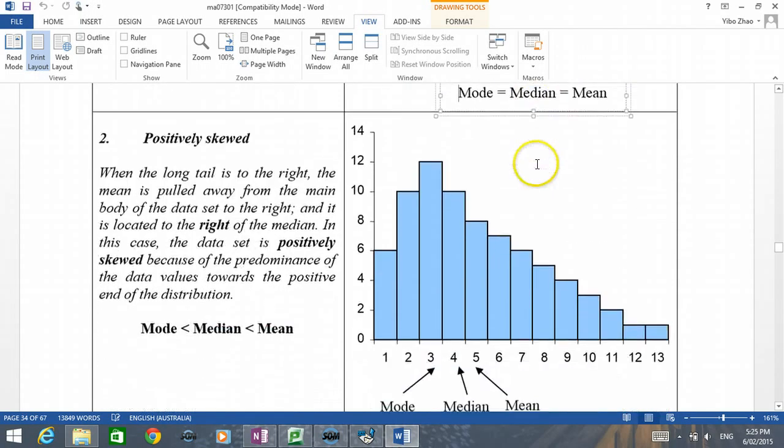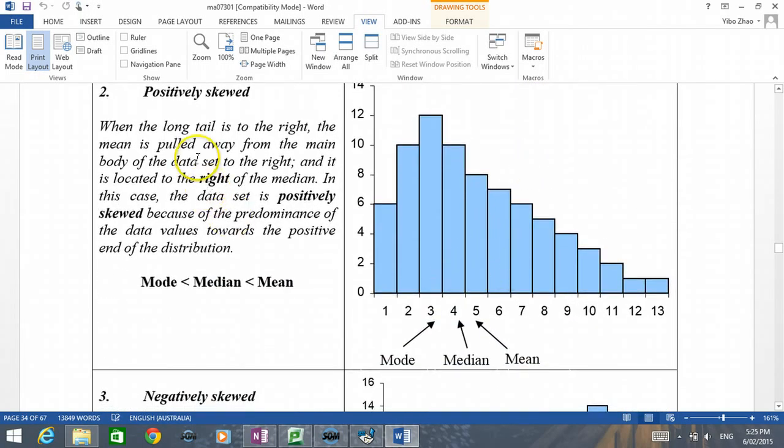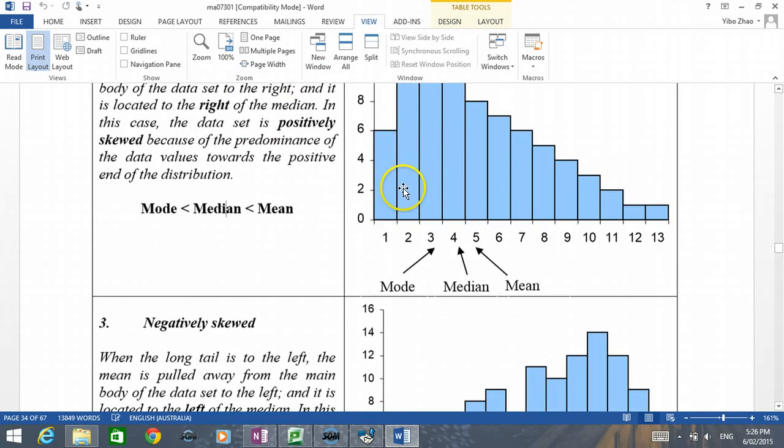Otherwise, we're going to have a positively skewed distribution, with the mode less than the median, which is less than the mean. So when the median is less than the mean, we have a positively skewed distribution. This is just how we describe the shape of a distribution.